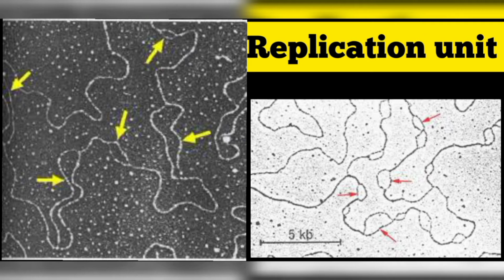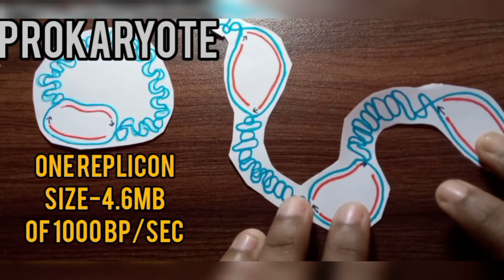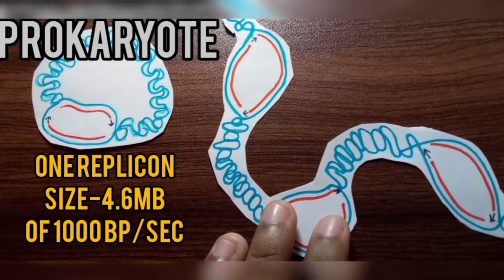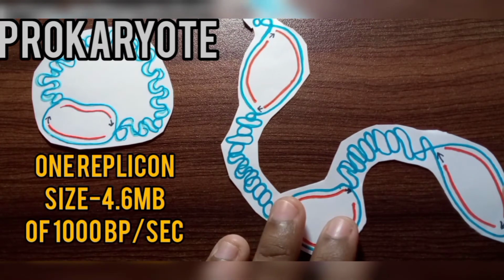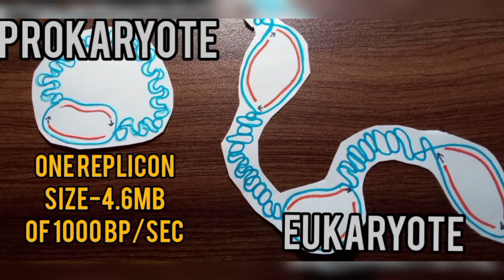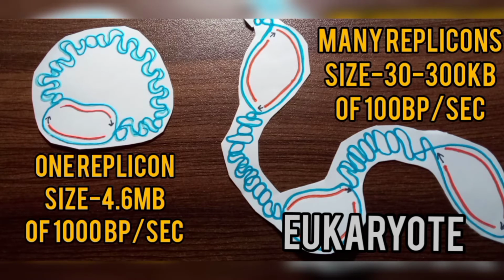We can draw basic differences between prokaryotic and eukaryotic replication here. In case of prokaryotic replication, the E. coli genome consists of one replicon of size 4.6 Mb with a rate of movement of each replication fork of about 1000 base pairs per second, while eukaryotic replicons are smaller, in humans averaging 30 to 300 kb, and the rate of fork movement is about 100 base pairs per second.